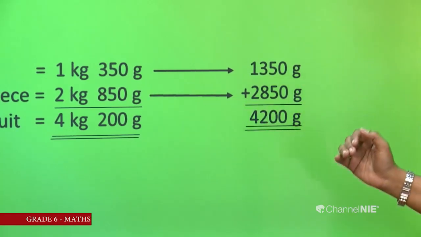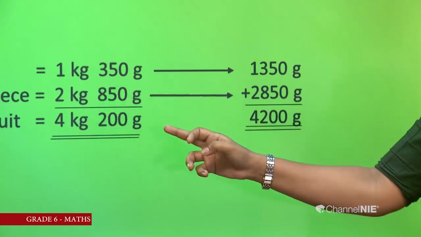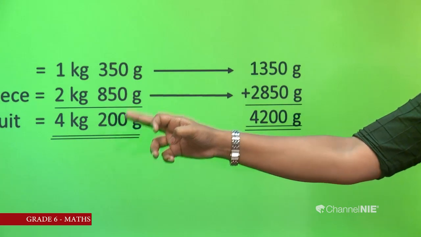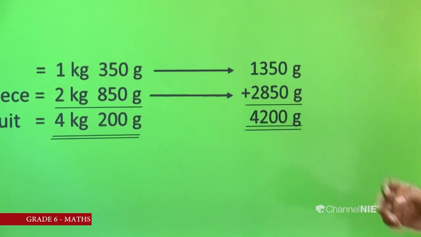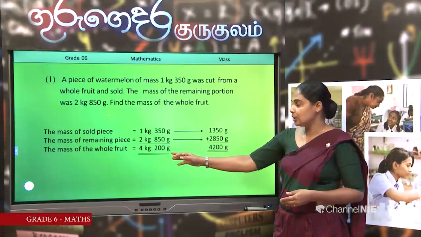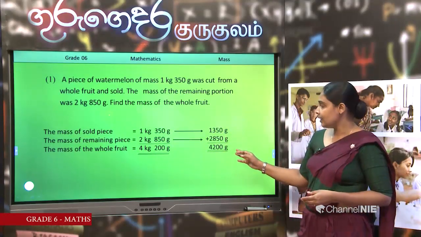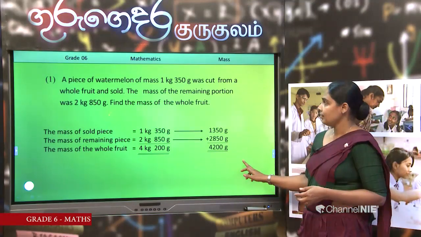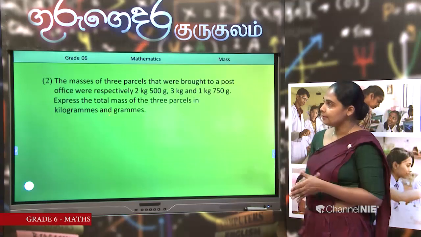Now you have the knowledge. 4 kilograms, 200 grams. 4 kilograms is 4000 grams plus 200, the answer is 4200 grams. Here the answer is in kilograms and grams. Now here the answer is in grams, but both are the same. Now let's go to another one.